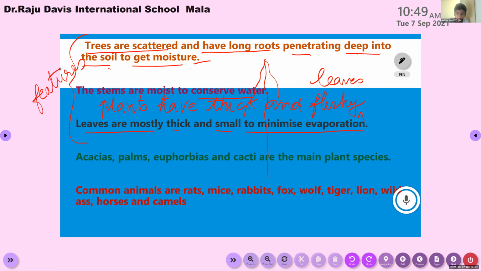Amin Shafiq, what are the special features of the thorn forest? Dear children, please turn on your cameras. Abhiram Krishna, Nadeem, Nigila Mary, everyone, turn on your cameras.